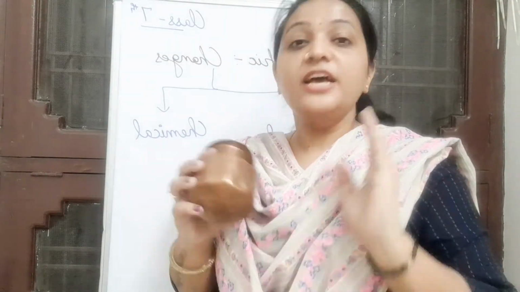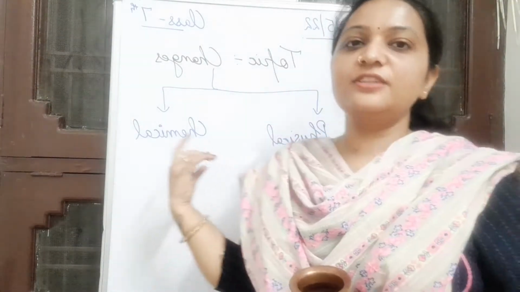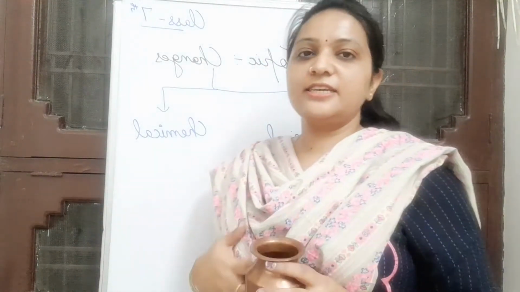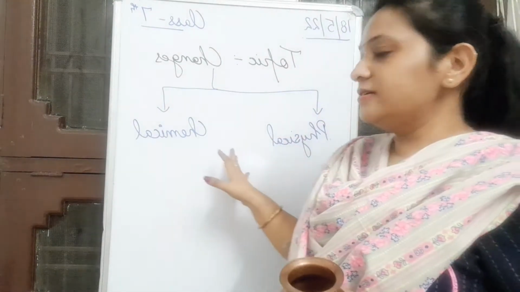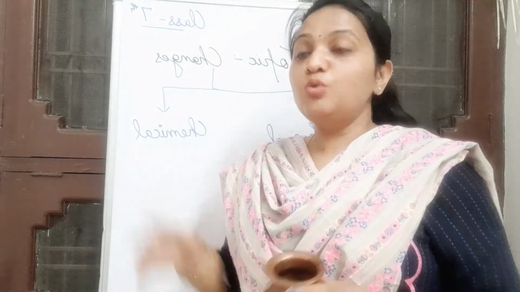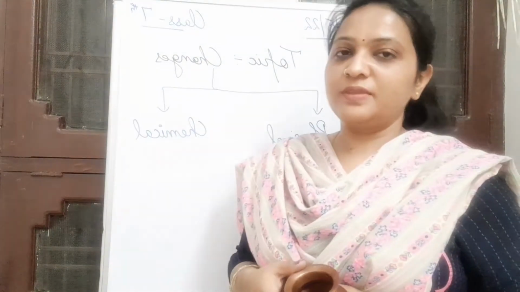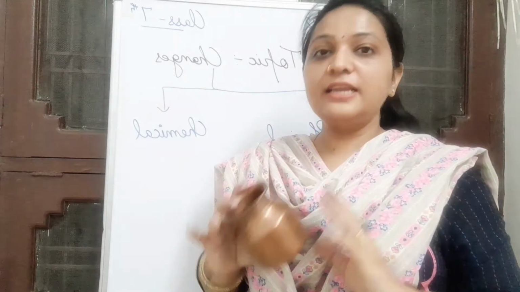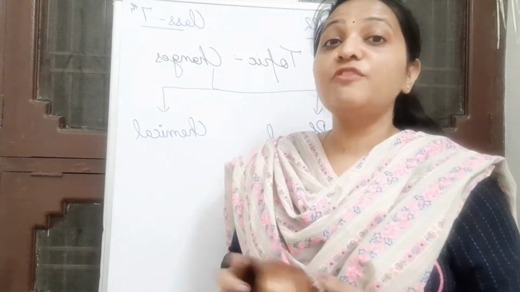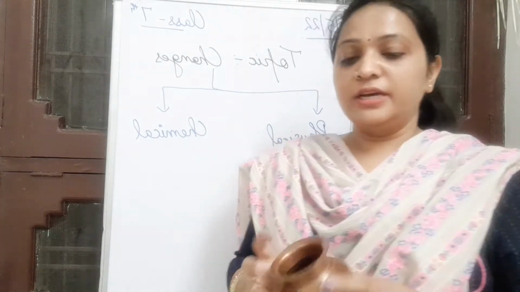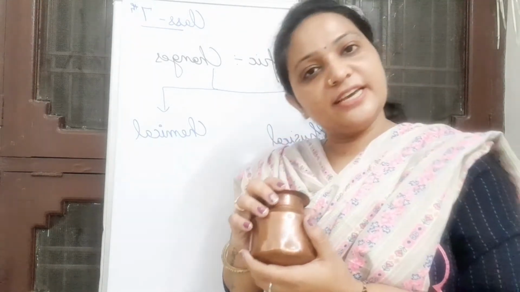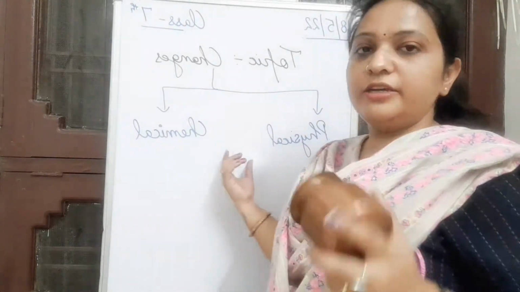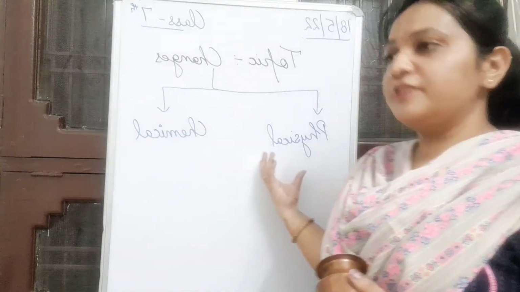Okay, some of you are saying this is a physical change and some of you are saying chemical change. So let's discuss both. Students, raise your hand who are saying this is physical. Yes, why, beta, is this physical? This is physical because a layer is forming. Okay, a layer of which? Okay, you don't know. Only the color has changed. Okay. So according to you, if the color changes, this is a physical change.